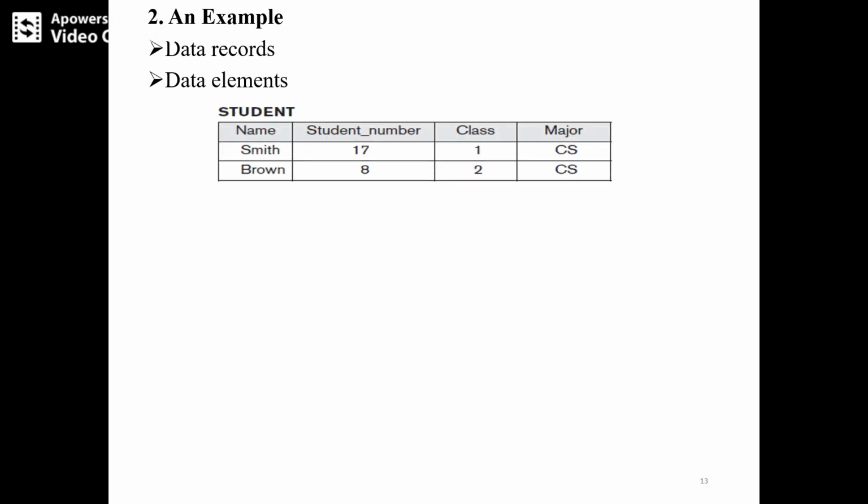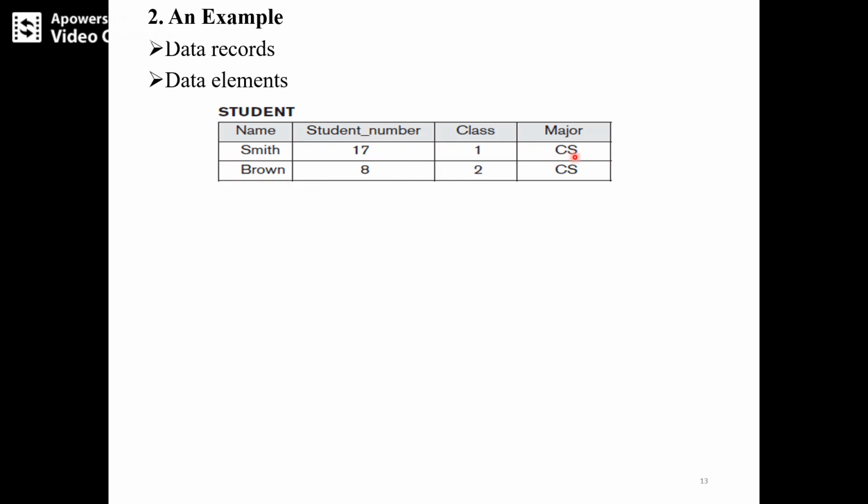Now you can see this is one example of the database system. Student is the database. Name, student number, class, major, we are calling it as data records. And here Smith, Brown, 17, 8, 1, 2, CS, we are calling it as data elements.